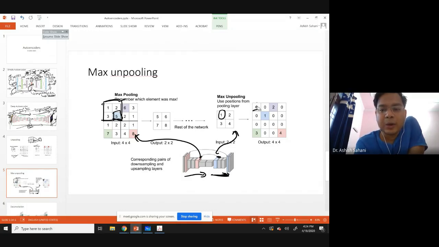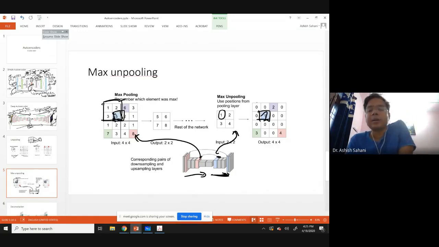We'll put it wherever it was in the corresponding first half of the network, which was here. The same thing would repeat in the second half of the network. So this is called max unpooling, so that there is a symmetry between the first half and the second half, even in the pooling layers.